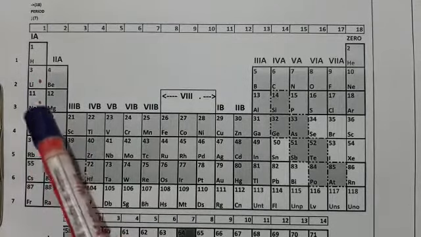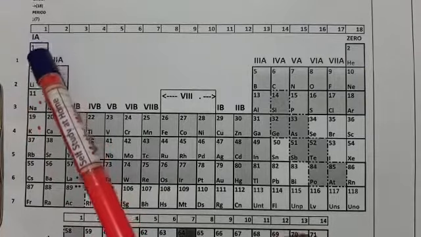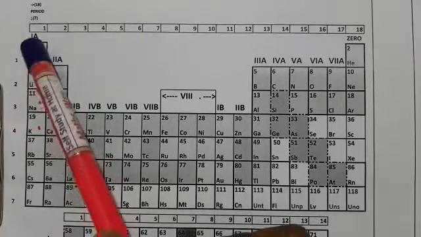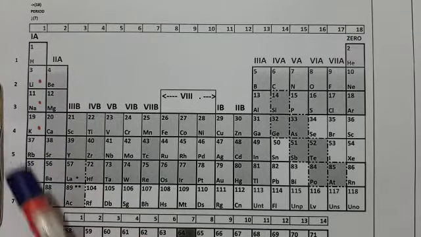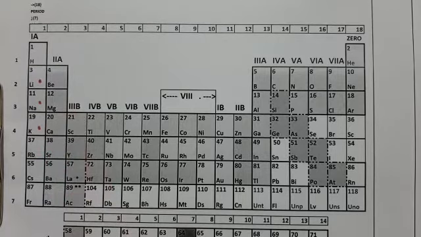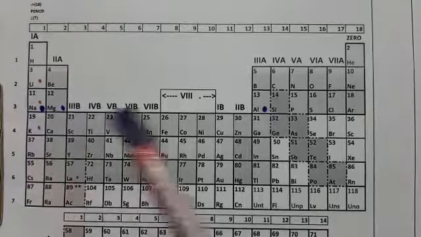In a group, if we go from up to down, reactivity increases in case of metals. Now check the reactivity between sodium, magnesium and aluminium.